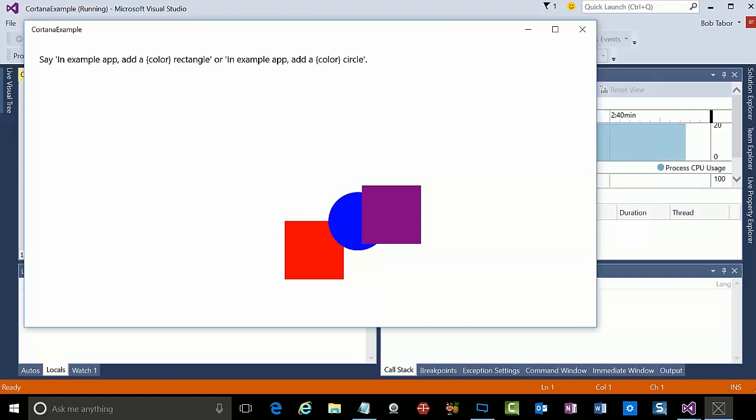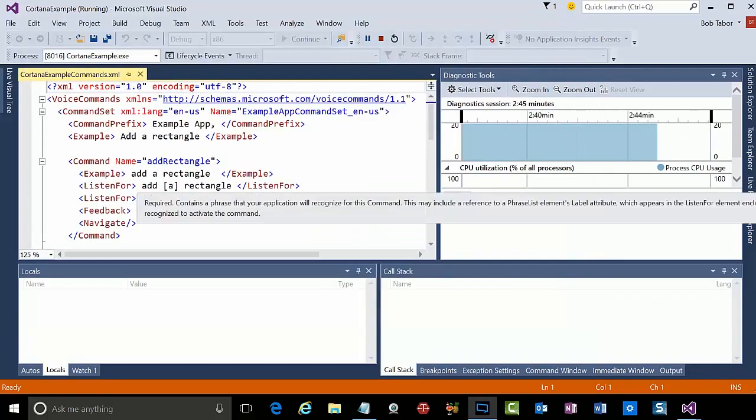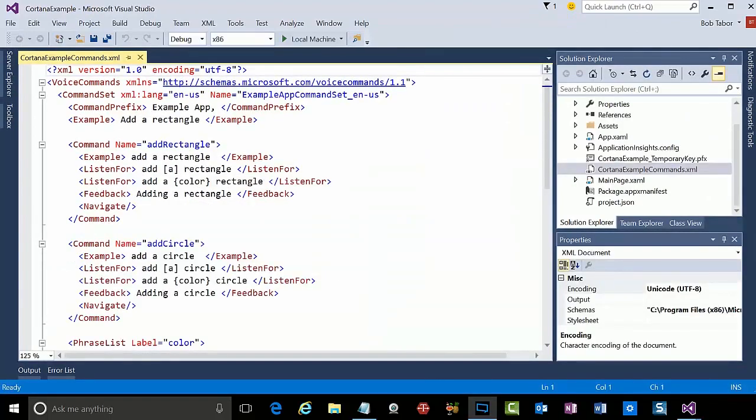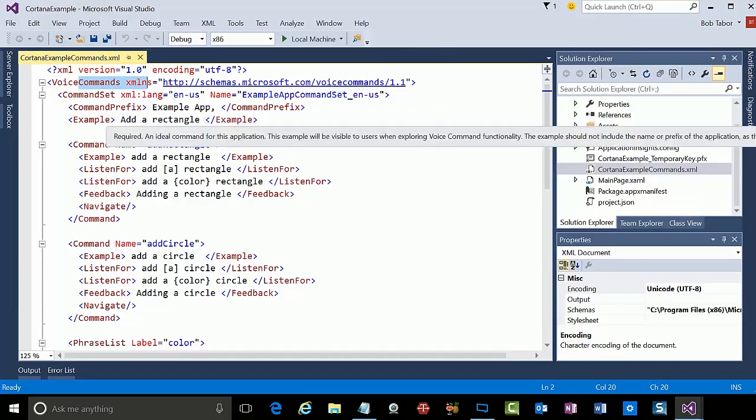All right, so let me show you how I created this application. It all starts with something called a voice command dictionary. This allows you to create a series of voice commands that Cortana will respond to for your application. And so in this case, you can see that I've created this XML file. It follows a very specific schema as laid out here in the XML namespace. We'll talk about where to find that in just a moment.